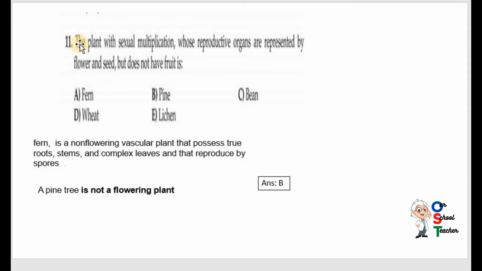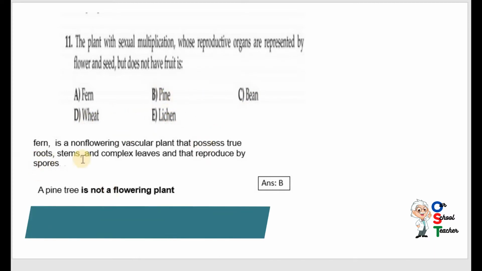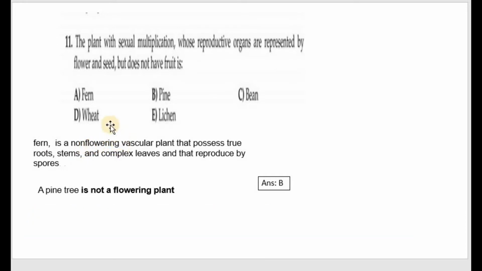Now question number 11. The plant with sexual multiplication whose reproductive organs are represented by flower and seed but does not have fruit is: fern, pine, bean, wheat, lichen. So first of all, fern is a non-flowering plant and they are saying that it is represented by flower. So fern is incorrect because it doesn't produce flowers. It possesses true roots, stems and complex leaves, and it reproduces by spores, not seeds. So fern is incorrect.